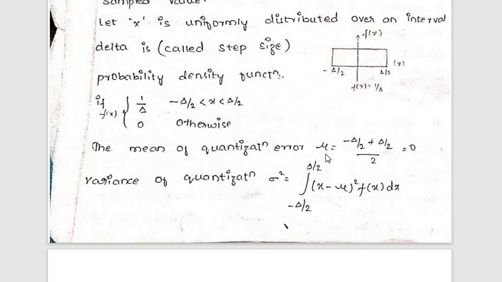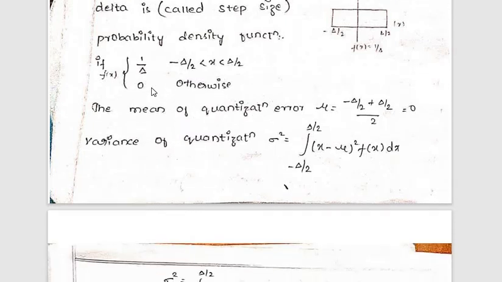The mean of the quantization error, mu, equals minus delta by 2 plus delta by 2 divided by 2, which equals 0, and the variance is sigma square equals the integration from minus delta by 2 to delta by 2 of x minus mu whole square into f of x into dx. This is the mean of the quantization error, this is the variance, and this is the probability density function.